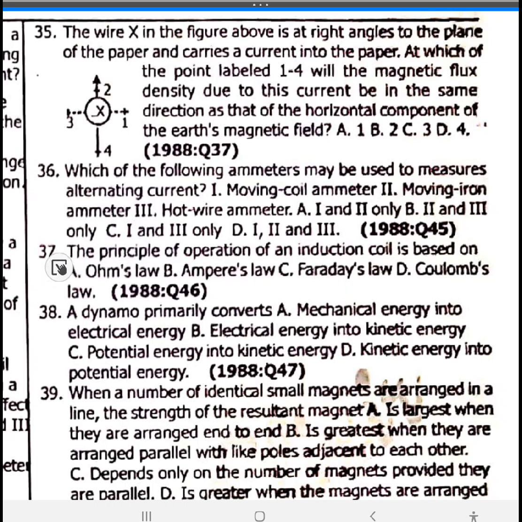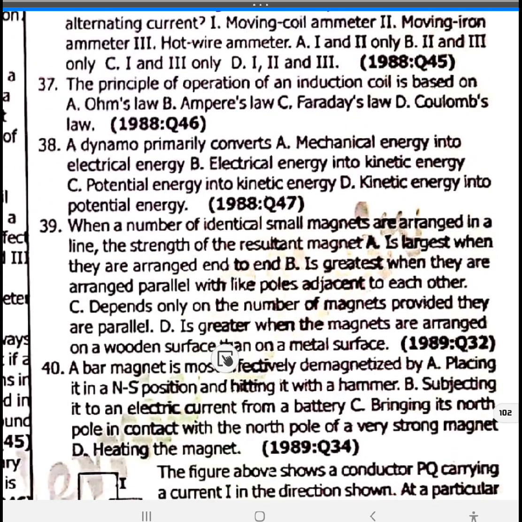The principle of operation of an induction coil is based on... 37 is option C, Faraday's law, because there's something called Faraday's law of electromagnetic induction. 38, a dynamo primarily converts mechanical energy to electrical energy. 38 is option A. 39, when a number of identical small magnets are arranged in a line, the strength of the resultant magnet is largest when they are arranged end to end.